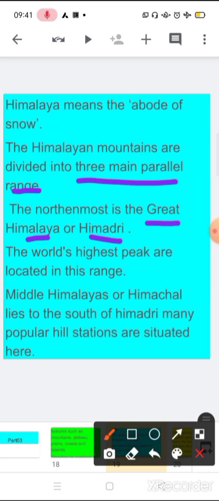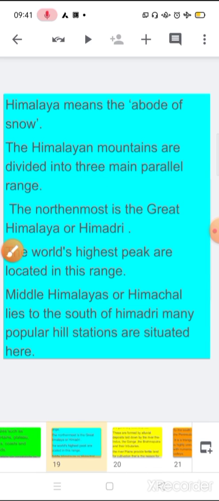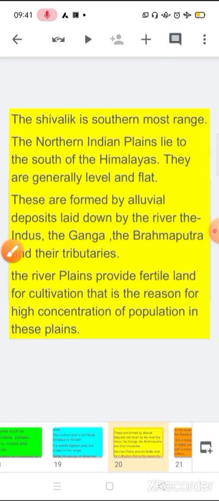The Middle Himalayas or Himachal lie in the south of Himadri. Many popular hill stations are here. So the first parallel range is the Great Himalaya, the second parallel range is the Himachal or Middle Himalayas. These are the two main parallel ranges we were talking about. Now the Shivalik is the southernmost range, and the third is the Shivalik.